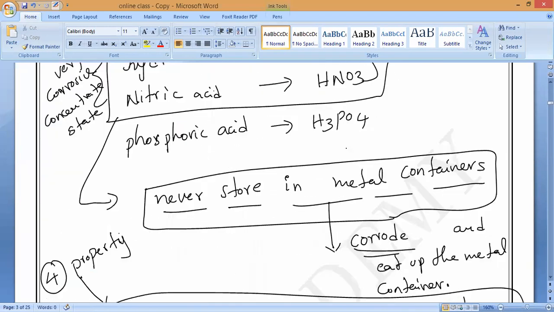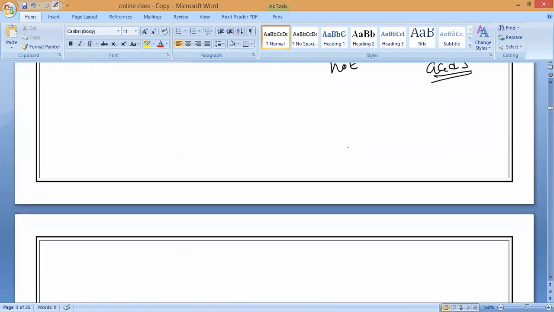Understand? So this is all about acids. Finally we have concluded that acids are very dangerous for us. Now, is it only acids? Suppose we consider strong bases, what about them? Are bases also dangerous in nature? That is my question. If you observe strong bases, not weak bases, they are as dangerous as acids. Do you all understand?